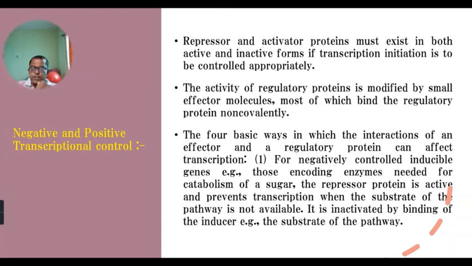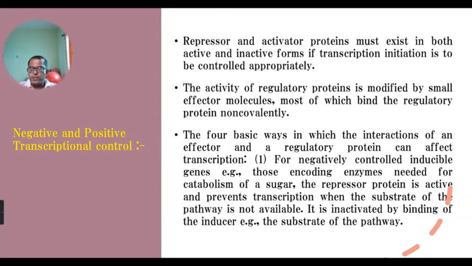In such a condition, the repressor protein is active and prevents transcription when the substrate of the pathway is not available. For example, every central metabolic pathway in a bacterial cell begins from glucose. But other sugars are also there. If glucose is not available, then bacteria have to use the other sugars.